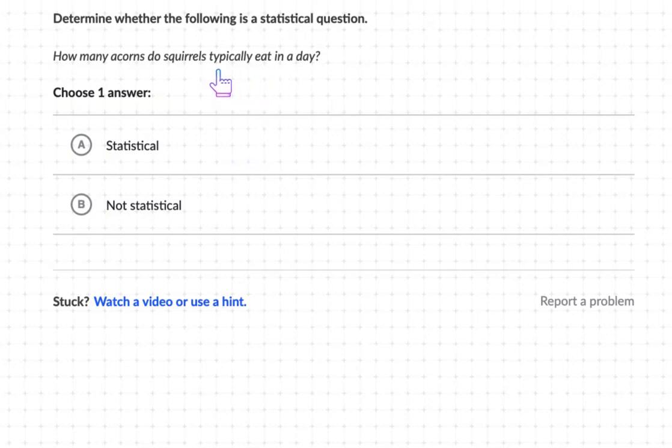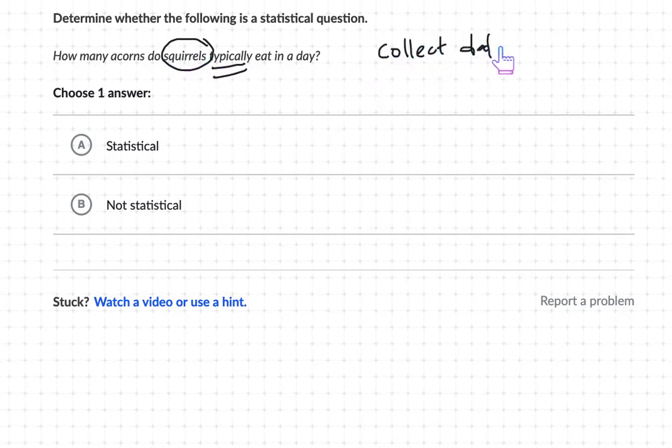Okay, so that says how many acorns do squirrels typically eat in a day? And it says squirrels, so they're comparing many squirrels together, right? If I just ask how many acorns does this squirrel eat in a day, you'll just say like 5. This one squirrel here eats 5 acorns in a day. But they're talking about more than one squirrel, so we're going to be collecting data from different squirrels, just like how the previous one was 2 different countries, right?